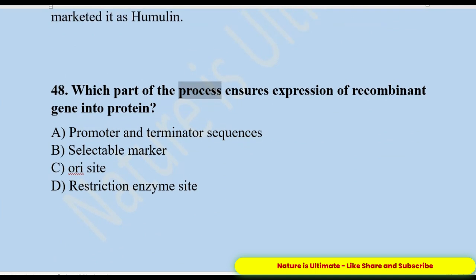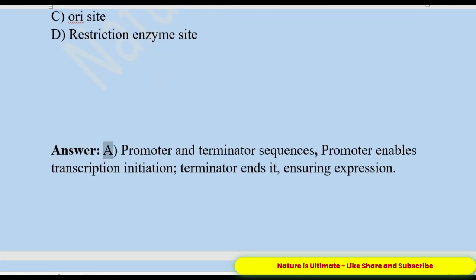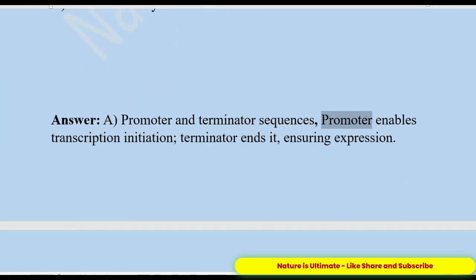48. Which part of the process ensures expression of recombinant gene into protein? A. Promoter and terminator sequences. B. Selectable marker. C. ORI site. D. Restriction enzyme site. Answer: A. Promoter and terminator sequences. Promoter enables transcription initiation, terminator ends it, ensuring expression.